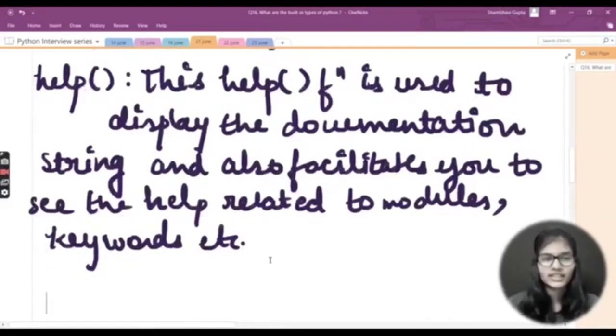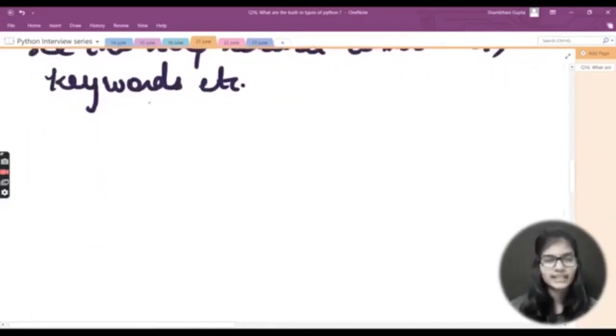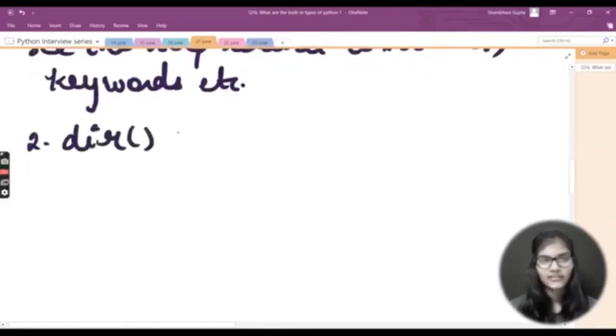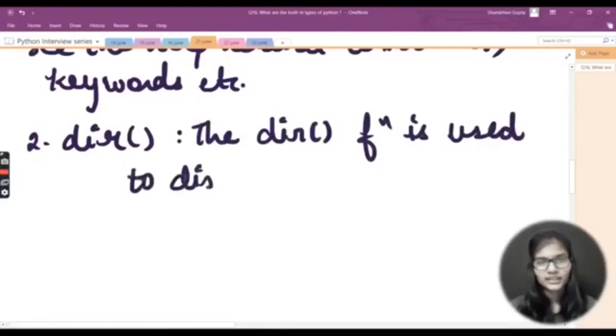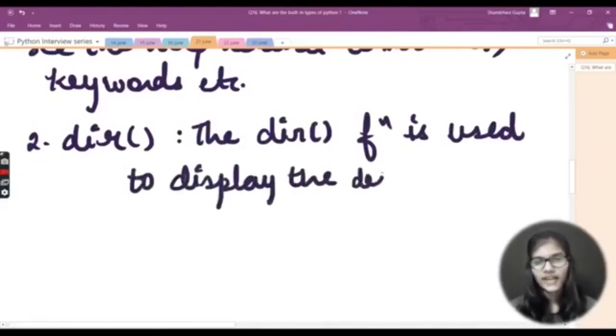Let's move on to the next function, and that is the dir. Let me write that second here, the dir function. Now let's see what this is used for. The dir function is used to display the defined symbols.